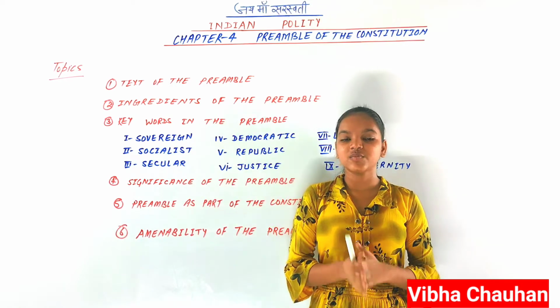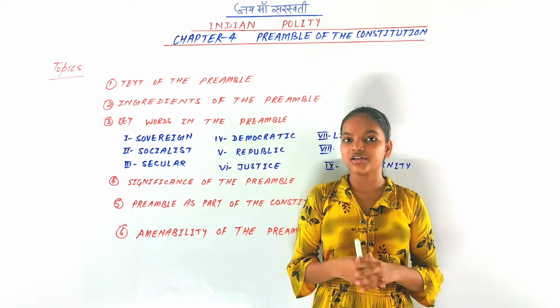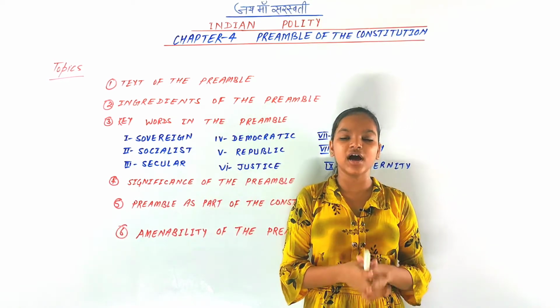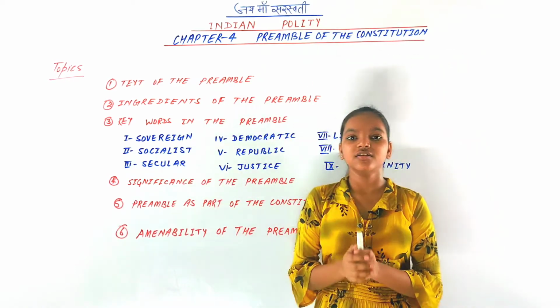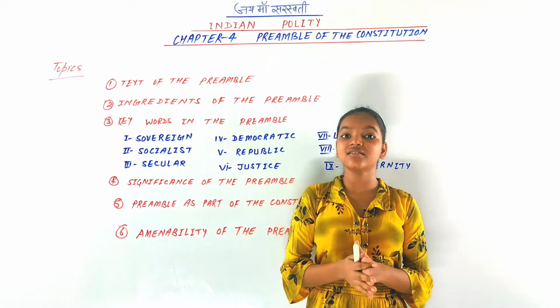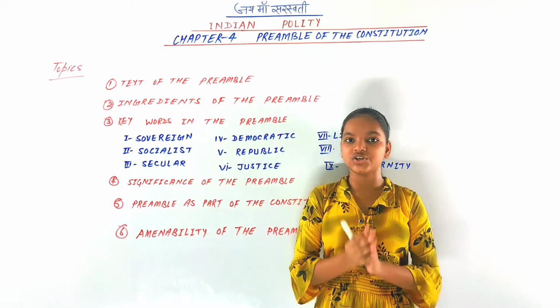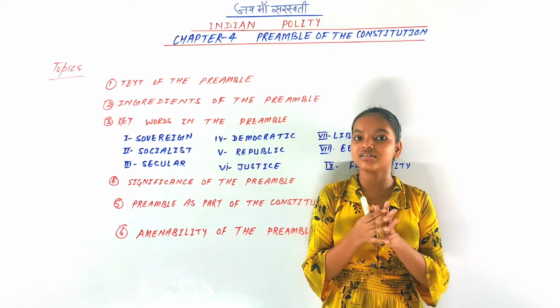So today I will explain chapter 4 from the Indian Polity book written by M Laxmikanth, and the chapter is Preamble of the Constitution. In this chapter we will discuss the preamble of our Indian Constitution. So what is a preamble? Let us first discuss this.